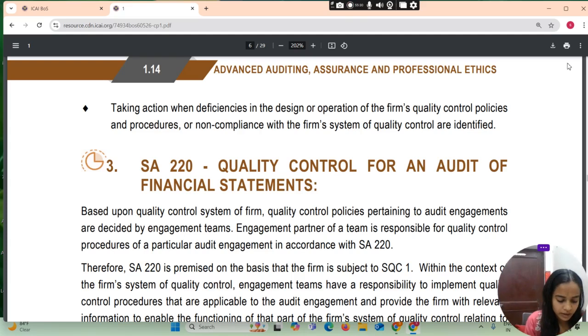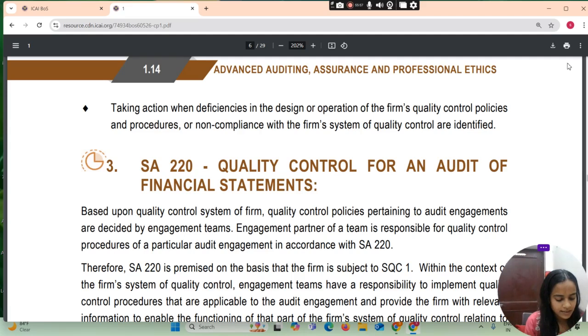Then comes SA 220, Quality Control for an Audit of Financial Statements. Based upon the quality control system of the firm, quality control policy pertaining to audit engagement is decided by the engagement team. The engagement partner of a team is responsible for quality control procedures of a particular audit engagement in accordance with SA 220. Therefore, SA 220 is premised on the basis that the firm is subject to SQC-1.